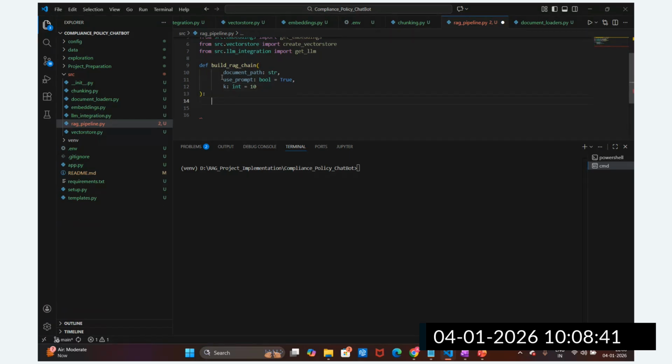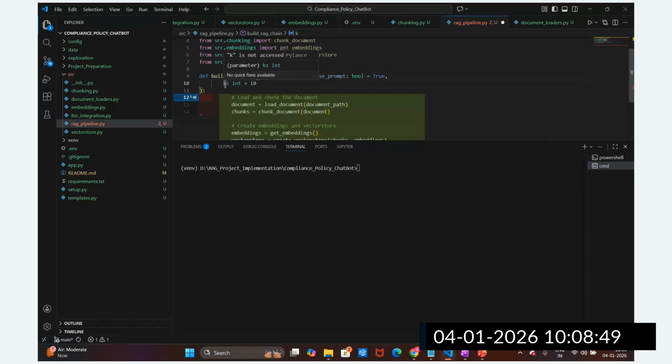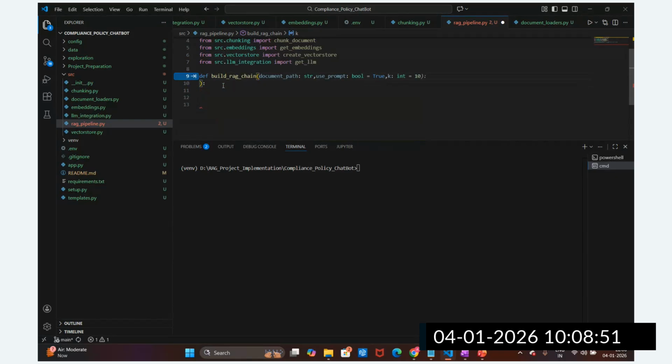We can write it in the same line, in a single line, that is fine, just comma separated like this. We can also add multiple lines, that is not an issue. Single line you can write, or you can write in multiple lines, like this. This is the function, and I'm going to write the code here, guys.